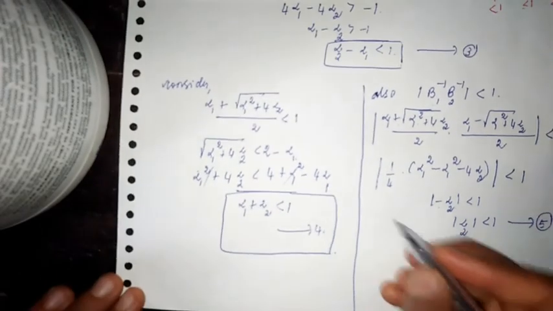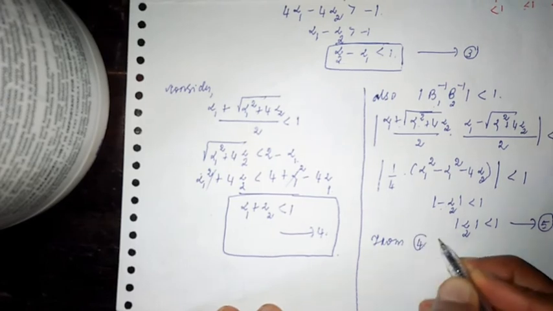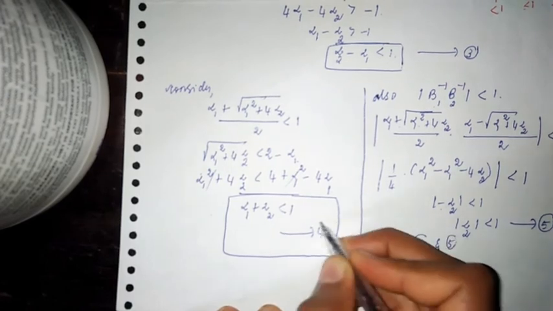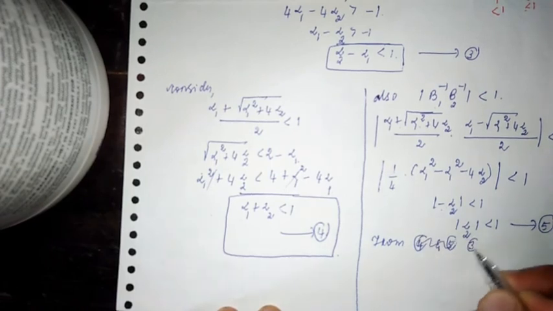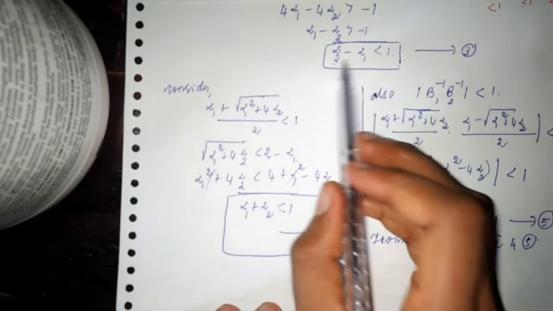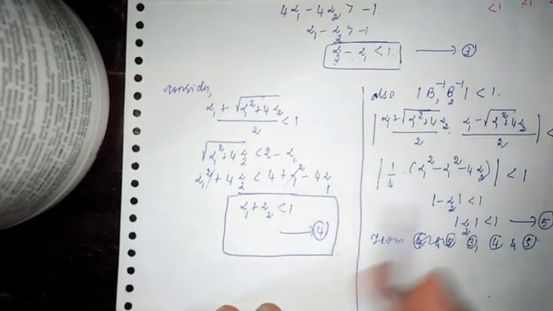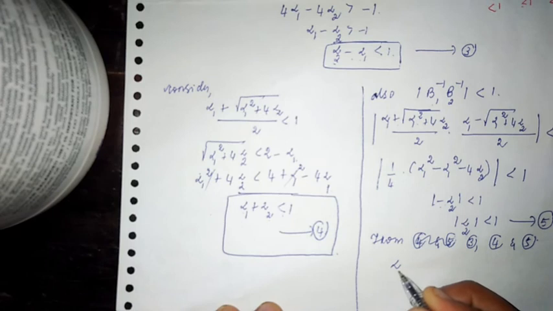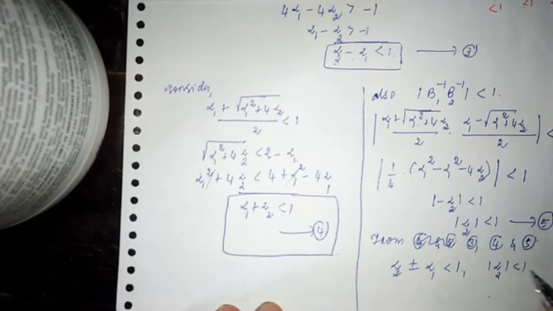Just the last step, from 4 and 5. Here we have equation 4 and equation 5. Okay, from 3, 4 and 5: 3 says alpha 2 minus alpha 1 less than 1, and this says alpha 2 plus alpha 1 less than 1. So you can combine it as alpha 2 plus or minus alpha 1 less than 1, and mod alpha 2 is less than 1.